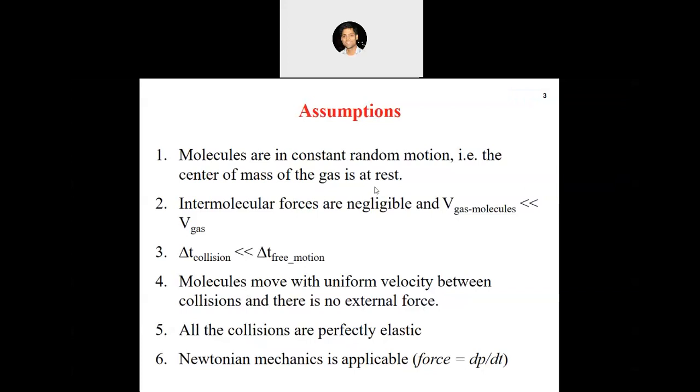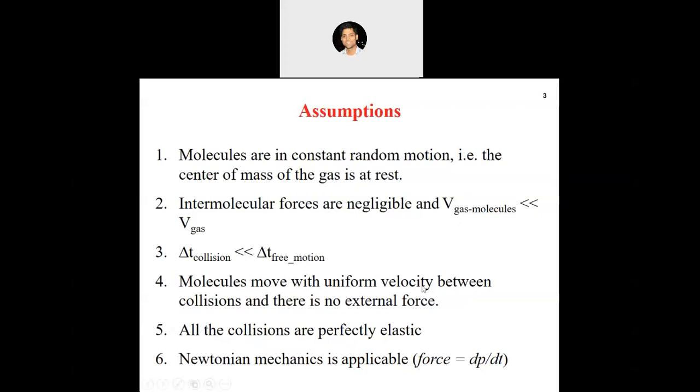This is actually an extension of the second point, right? Intermolecular forces are negligible. This also includes any external force. We are assuming that in addition to negligible intermolecular forces, there is no external force also. So that's why molecules will be moving with a uniform velocity.